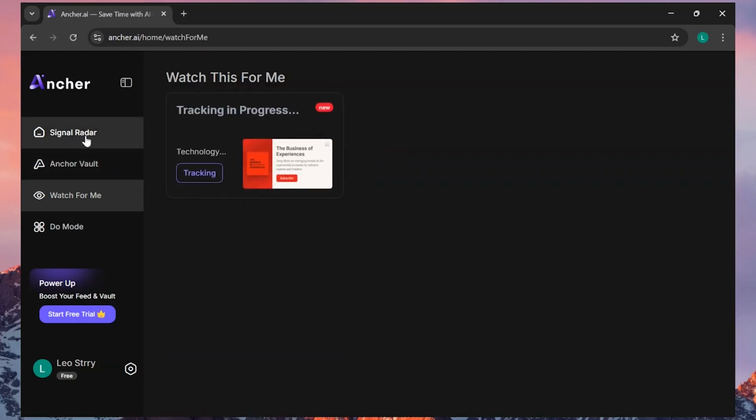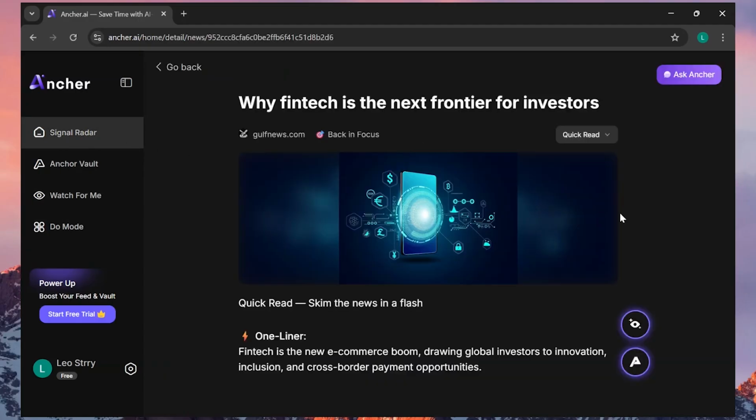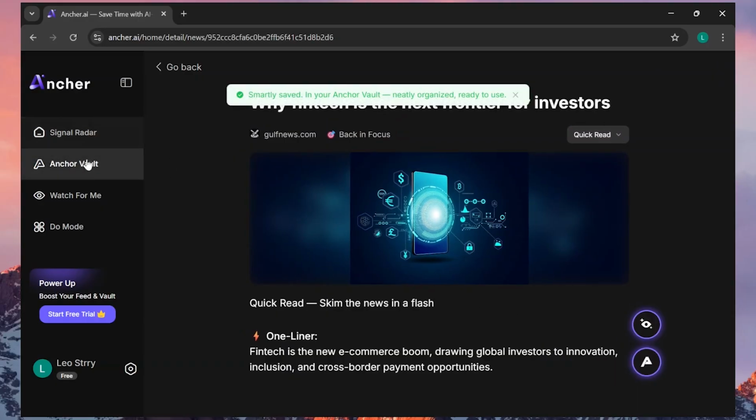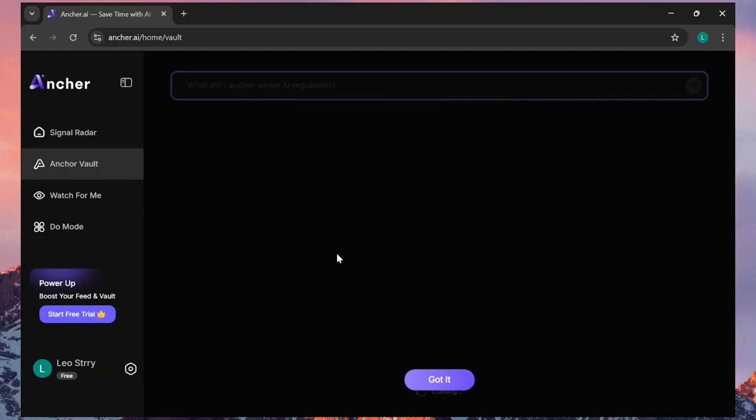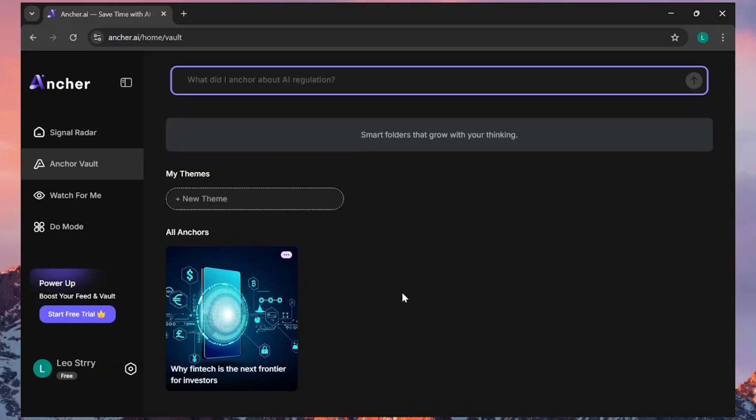Next you have the Anchor Vault, which is basically a folder to save your articles. So you can save it by simply clicking on this anchor to my vault, and it will send it to your vault, and here you can check out the articles that have been selected by you to be added to your Anchor Vault.